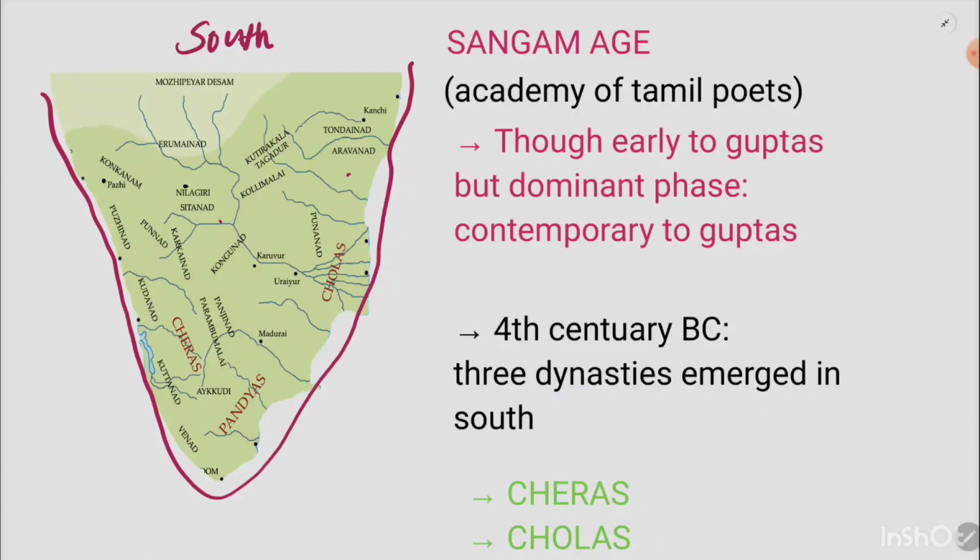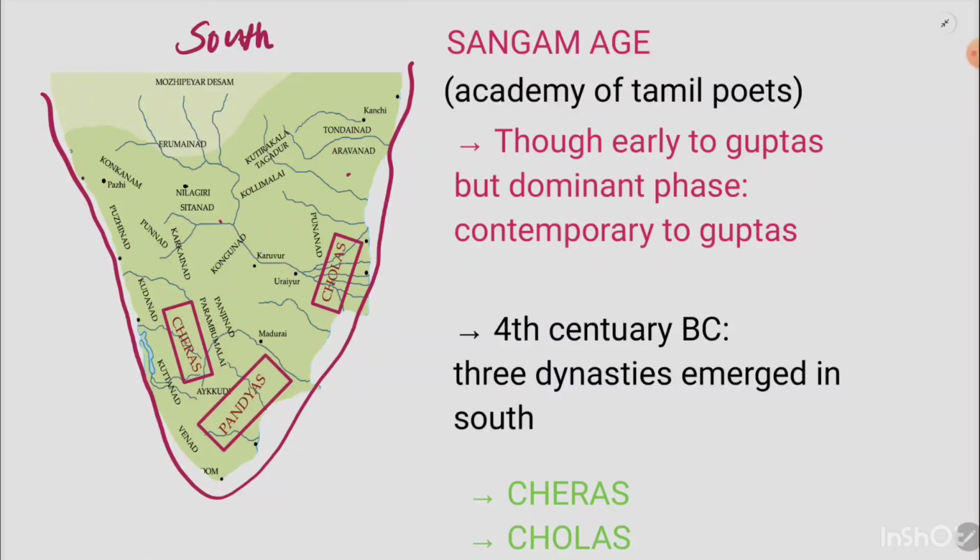So when Guptas were ruling in the central part of India and in the northern part of India, and to some eastern part and to the northwest, then at the time the south was ruled by these three kingdoms. And who were these three kingdoms? It was Chiras from the western side, Cholas from the northern side, and Pandyas from the southern side. So Chiras, Cholas, and Pandyas. This will be the trick to remember them: CCP.